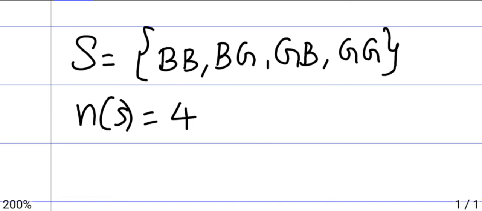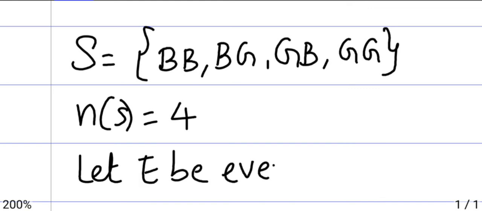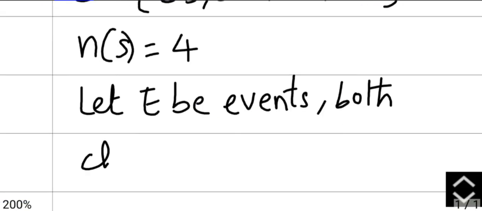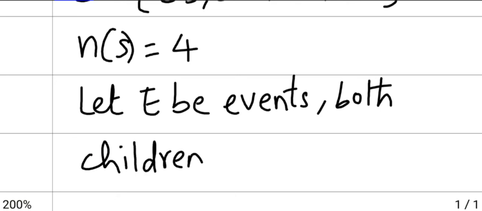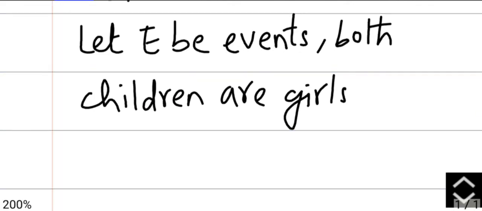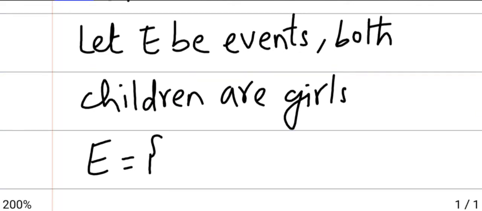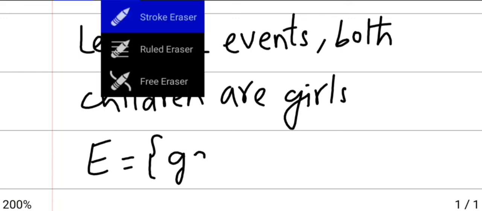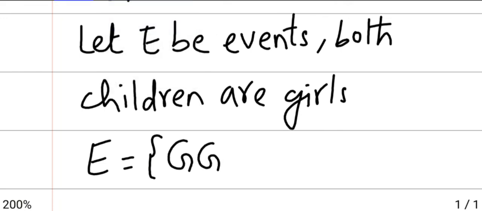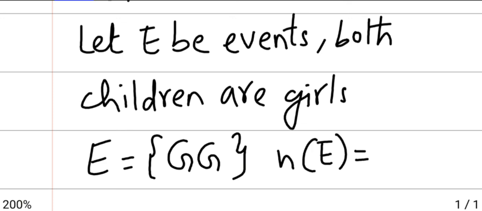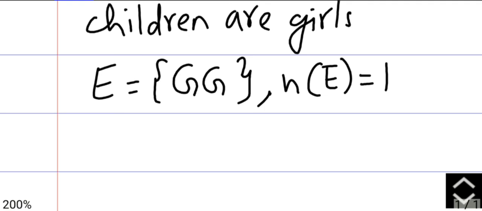Next, let E be the event both children are girls. That is E is girl and girl. That is n of E is 1. There is only one element in set E.